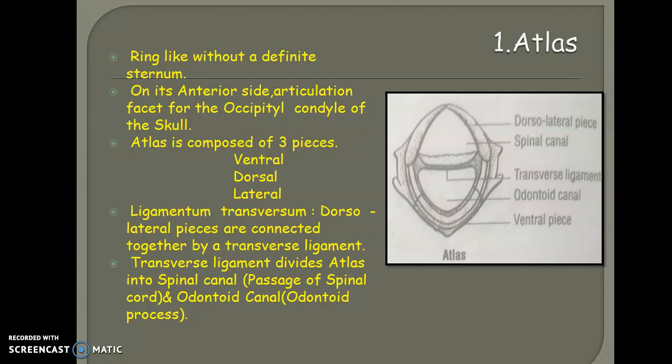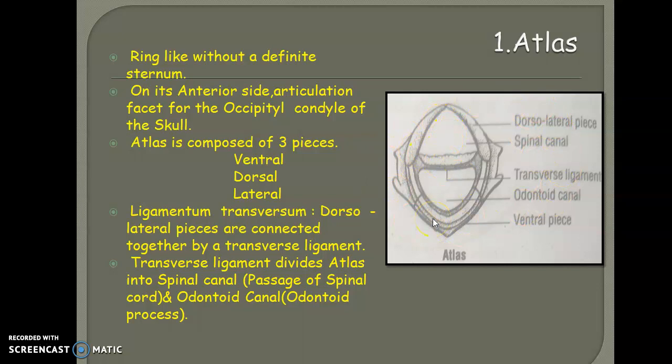I told you that the vertebral column is mainly concerned with passing the spinal cord. So through this spinal canal, the spinal cord continues posteriorly from the brain itself. Posteriorly it forms the odontoid canal or odontoid process. So this is the structural detail of the atlas.